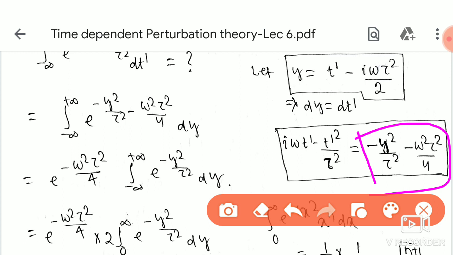You can check it yourself; I am not doing it here. Just put the value of t', that is y plus i omega tau^2 divided by 2, and substitute for t' and t'^2 here, and you will simply get this.